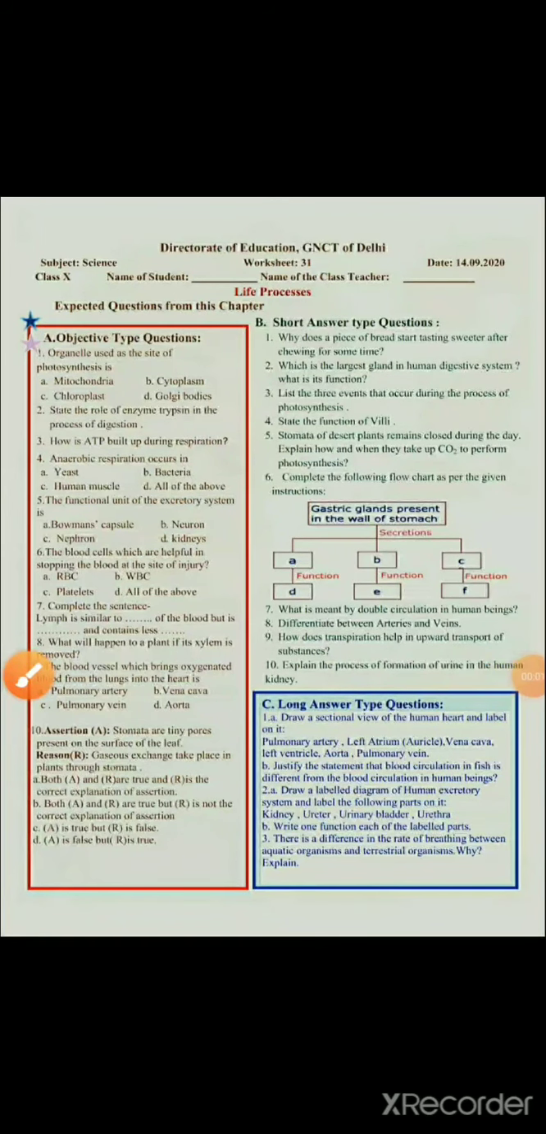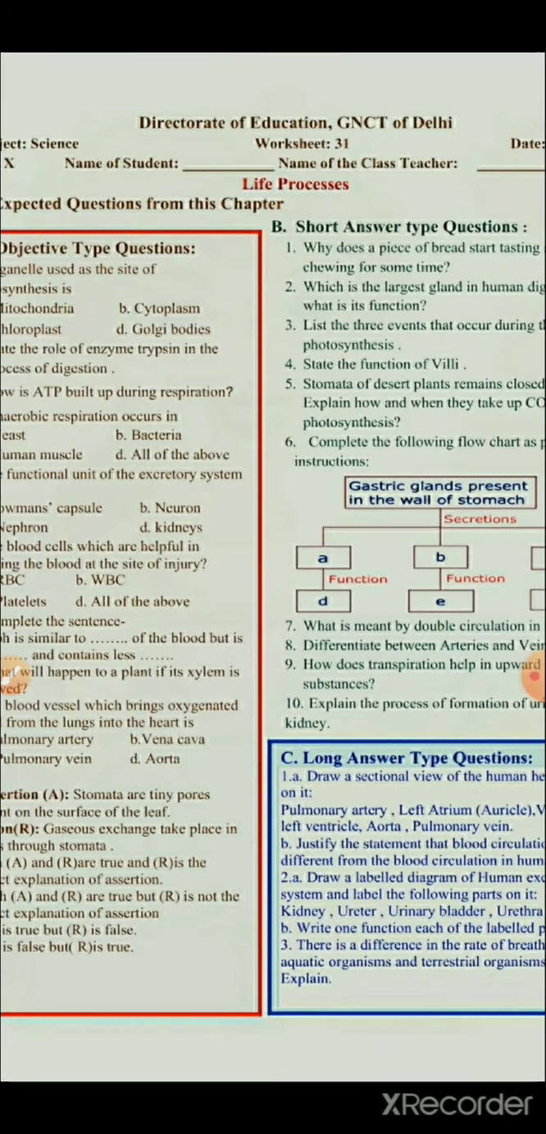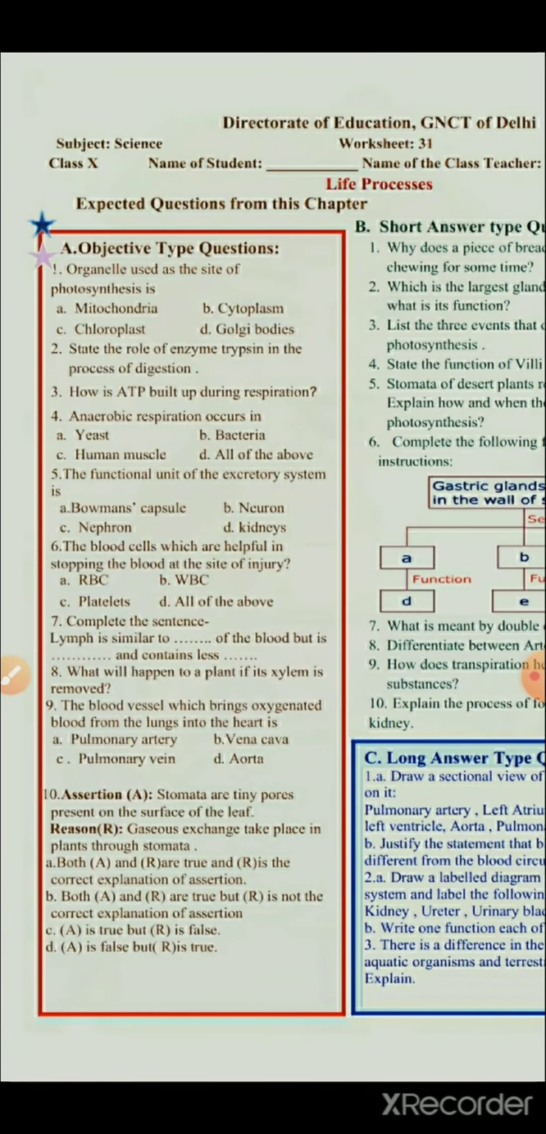So let us have a look at the worksheet. Expected questions from this chapter. Part A is objective type questions. As you all know, MCQs have one correct answer. You have to take the correct option or give the answer in a single word or a single sentence.